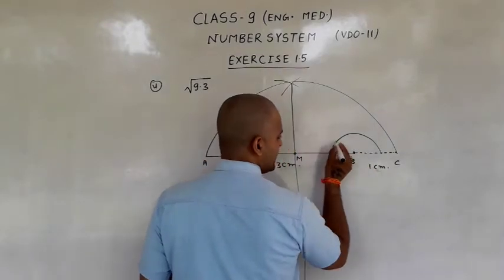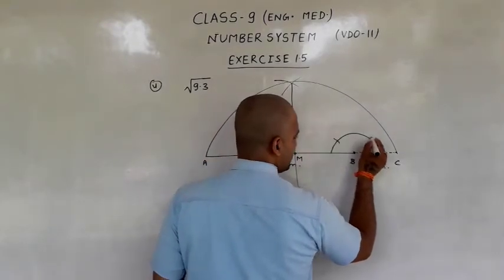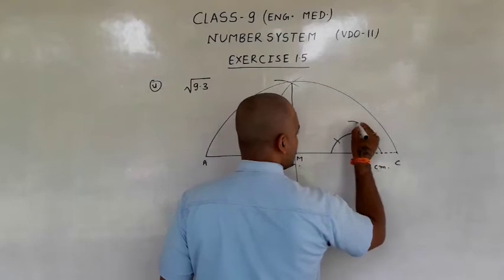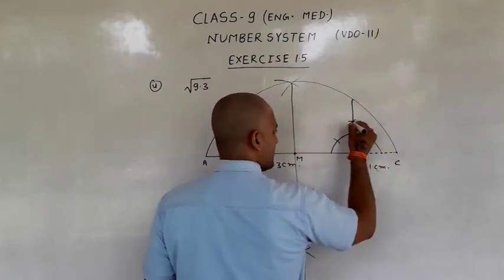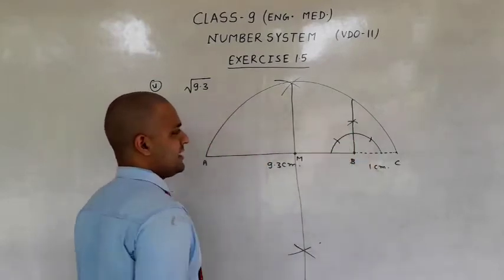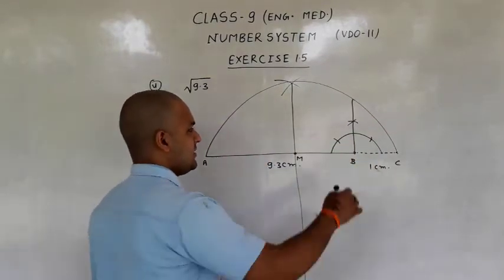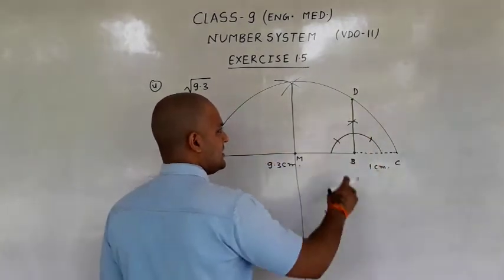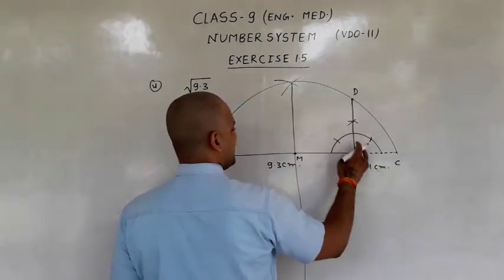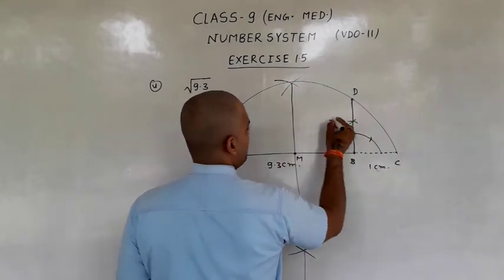Cut here 60, cut here 120, cut here 90. This is the right angle, and this is cut here from T. Okay, this is your length of root 9.3.